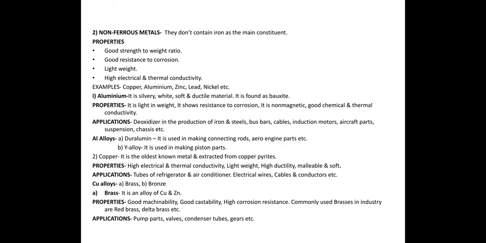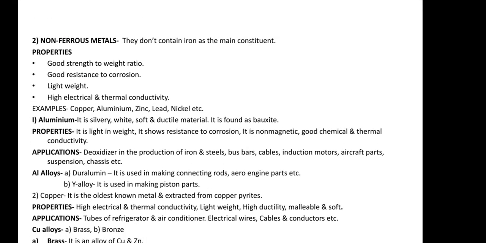Now aluminium. It is silvery white in color, a soft and ductile material. It is found as bauxite. Bauxite is the source, the raw form of aluminium. From the bauxite, after doing certain processes, aluminium is produced.